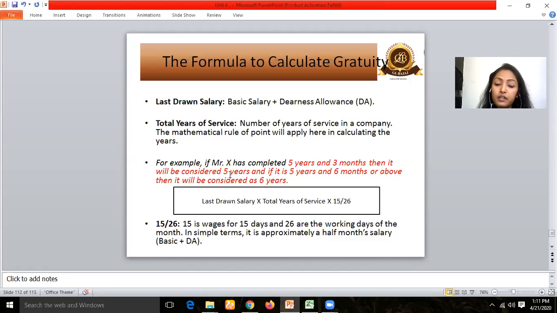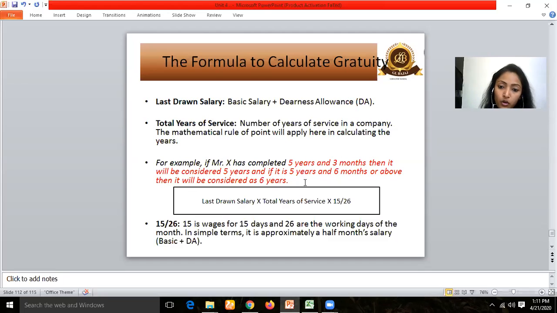That means 5 years and 6 months above or 5 years and 6 months below would be taken as a consideration for calculating the years of service. So 5 years and 3 months would be considered as only 5 years, and if it is 5 years and 6 months or above, then it would be considered as 6 years. So the 6-month criterion has been kept in between.